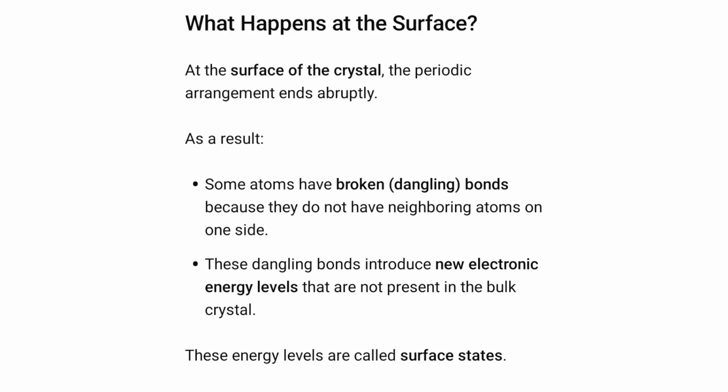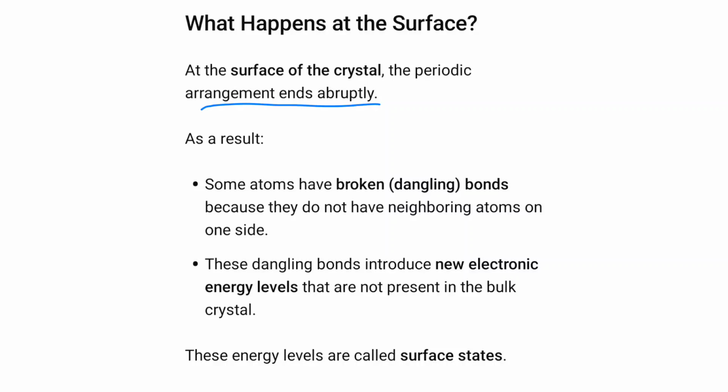So what happens at the surface of a semiconductor material? At the surface of the crystal, the periodic arrangement ends abruptly.